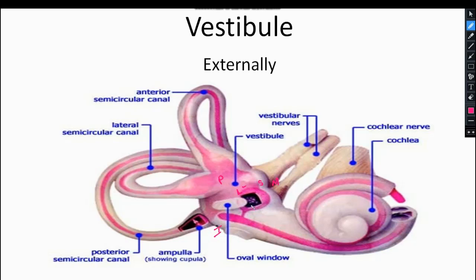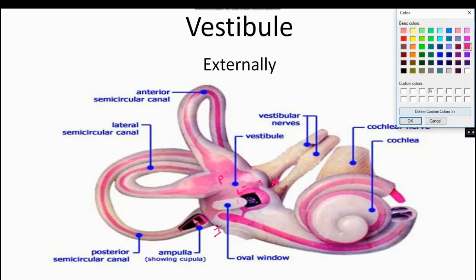Now let's try to see all these walls one by one. First, we see this lateral wall. Clear? This is the lateral wall, which faces toward the middle ear, and it has an opening known as the oval window. Clear? Let me change the color.